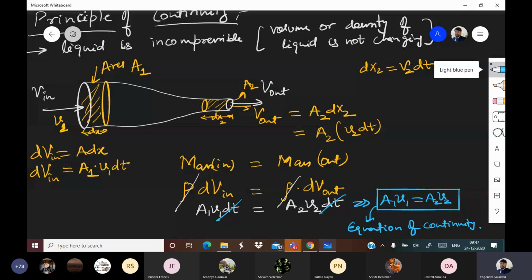Because the density of the liquid is not changing. If the density of the liquid changes, we cannot cancel rho from both sides, right? If on one side rho is different and on the other side rho is different, then we cannot cancel it. So to make sure that we are able to cancel rho from both sides, we need to ensure that the liquid is incompressible and density is not changing.